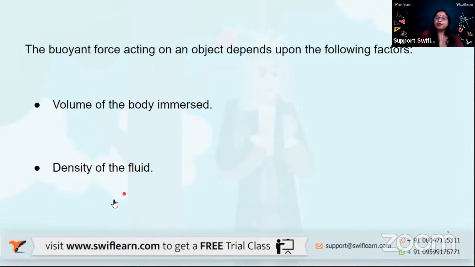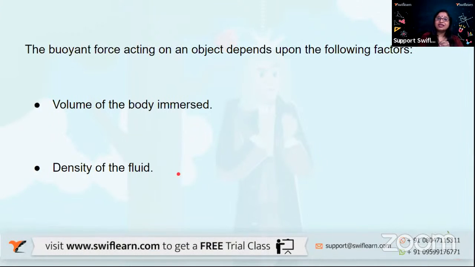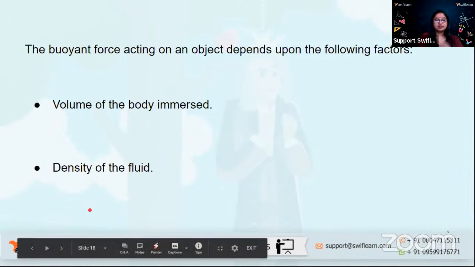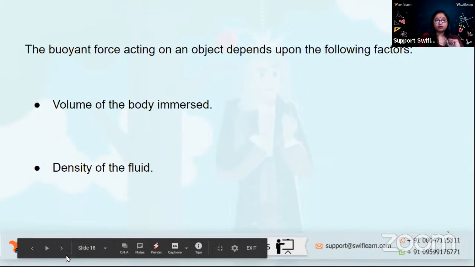So buoyant force acting on any object will depend upon the following factors. Firstly, it will depend on the volume of the object that has been immersed into the liquid or the fluid, and also the density of the fluid. So let us see how buoyant force acting on any object is going to be affected by these two factors, that is, the volume of the object that has been immersed and the density of the liquid.